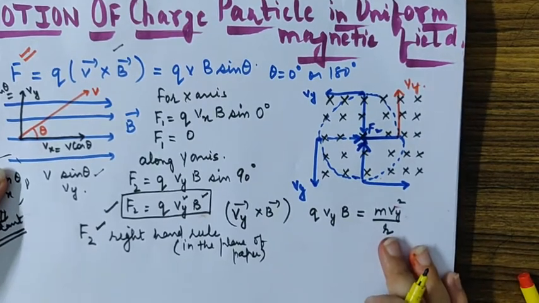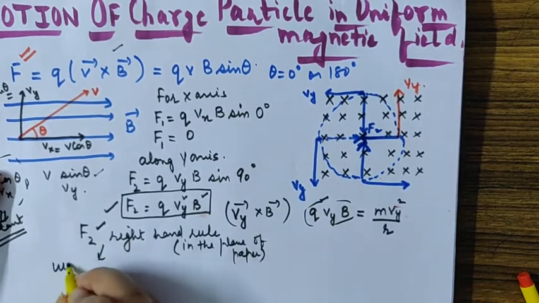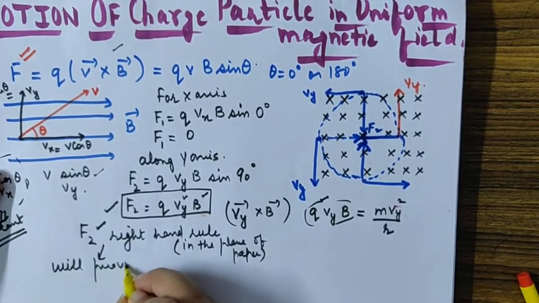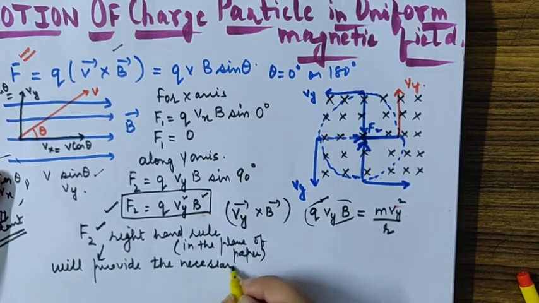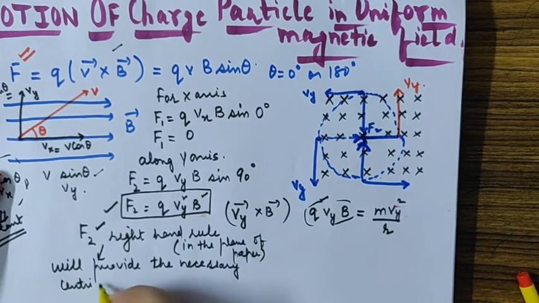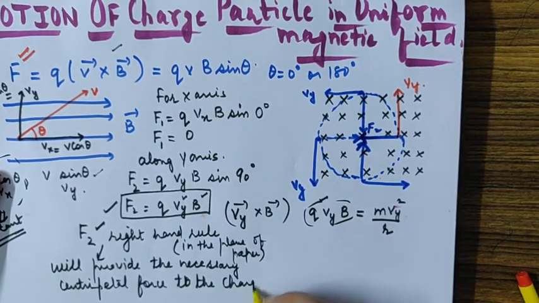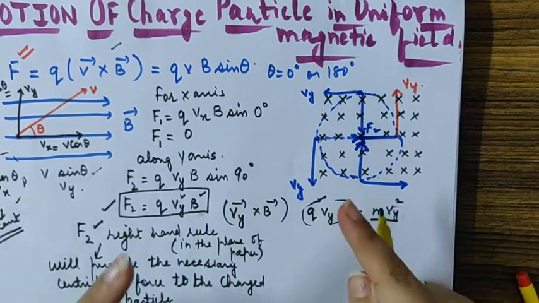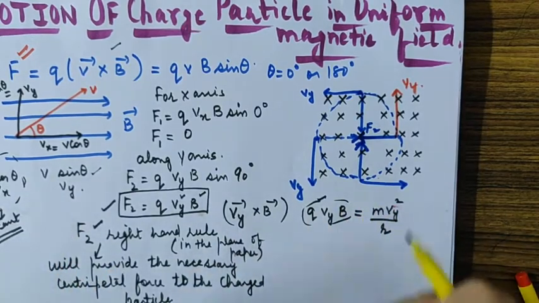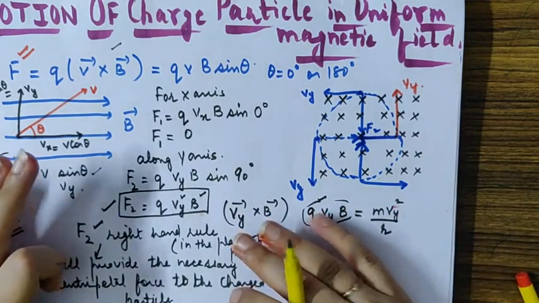The centripetal force formula we know, mv square upon r. So this force F2 will provide the necessary centripetal force to the particle, to the charged particle obviously. So if a charged particle is placed in a magnetic field, suppose perpendicular to the magnetic field, it will move in a circular path. Here the case would be different.